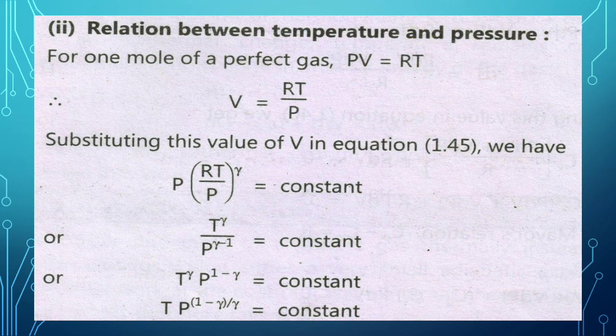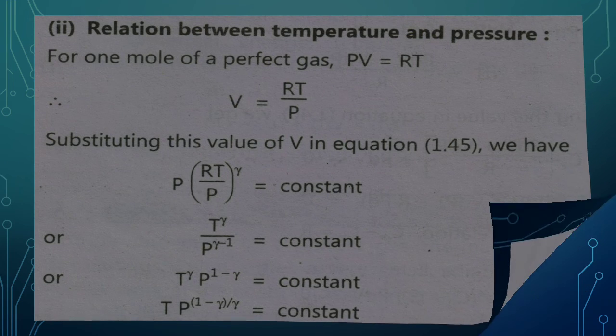Therefore, T raised to gamma P raised to 1 minus gamma is equal to constant, or T into P raised to (1 minus gamma) divided by gamma is equal to constant. Now this equation gives the relation between temperature and pressure during the adiabatic process.